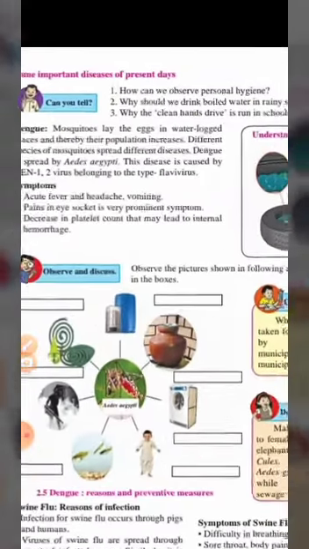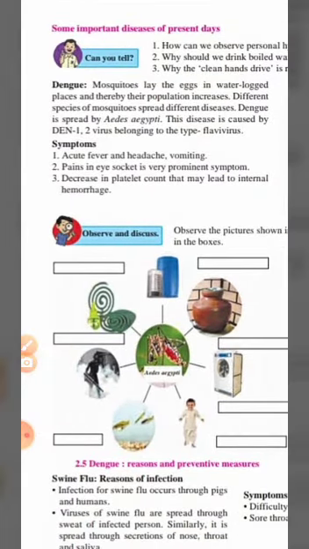Here they have given some important diseases of present days like dengue. The first they have given is dengue. Mosquitoes lay the eggs in waterlogged places and thereby their population increases. Different species of mosquitoes spread different diseases. Dengue is spread through which mosquito? The name of the mosquito is Aedes aegypti. This disease is caused by DEN1 and DEN2 virus belonging to the type of flavivirus.